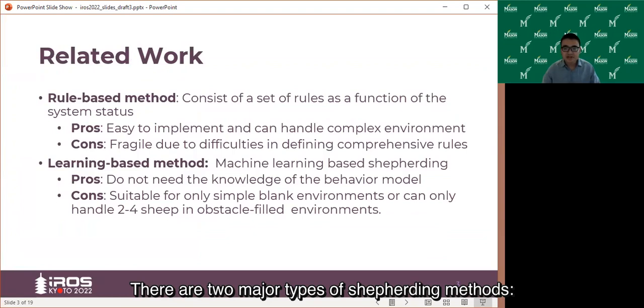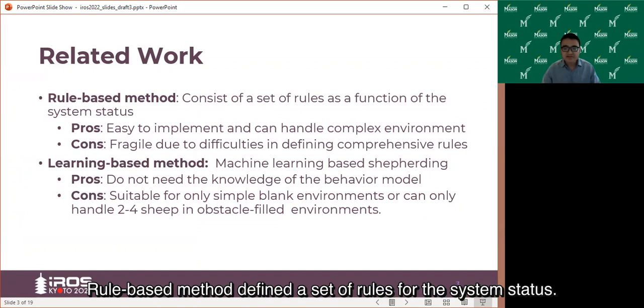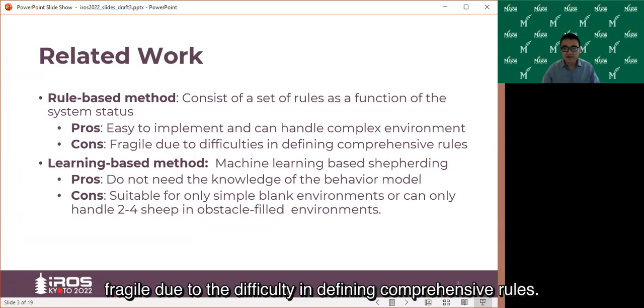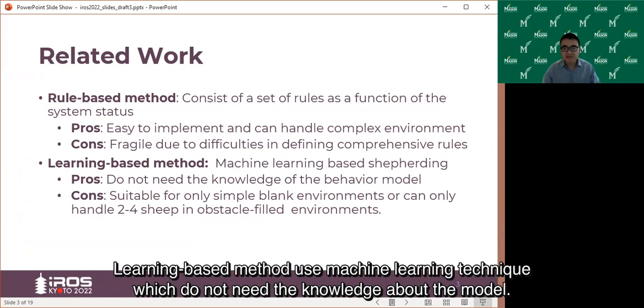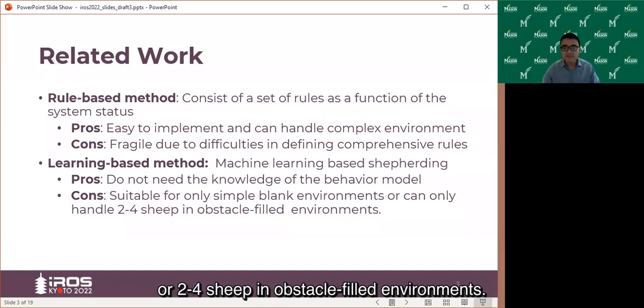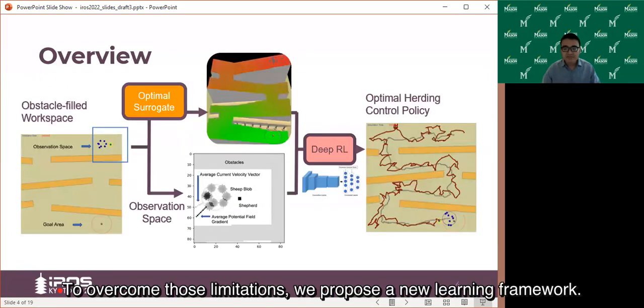There are two major types of shepherding methods, rule-based methods and learning-based methods. Rule-based methods define a set of rules for the system status. They can handle complex environments, but are fragile due to the difficulty in defining comprehensive rules. Learning-based methods use machine learning techniques, which do not need knowledge about the model. However, the learned model can only handle simple environments or 2 to 4 sheep in obstacle field environments. To overcome those limitations, we propose a new learning framework.